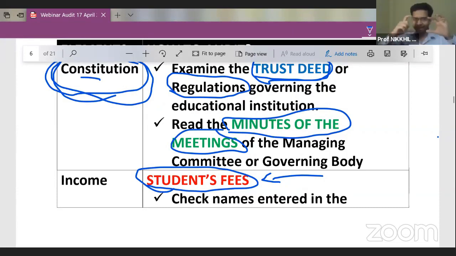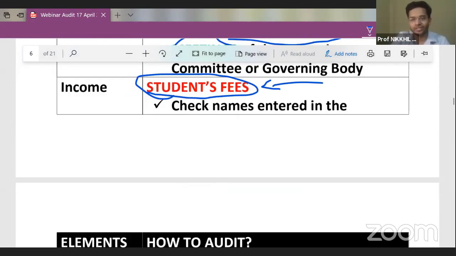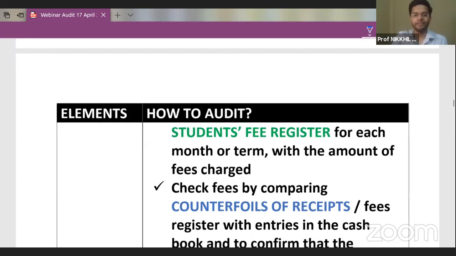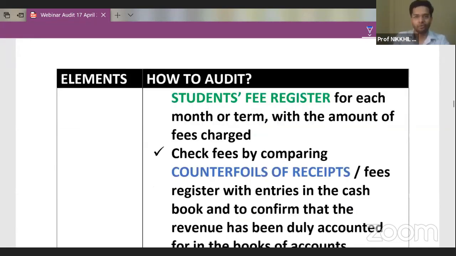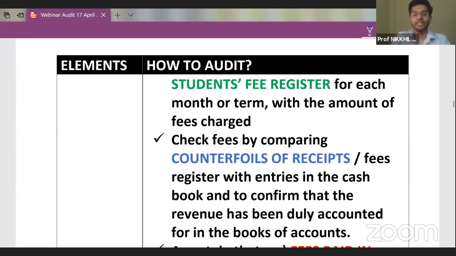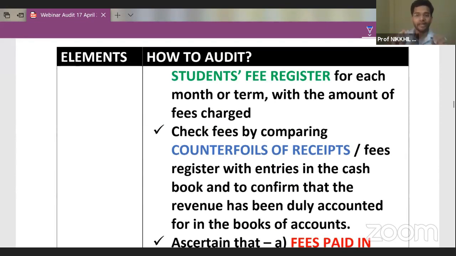So let's see. Check the names entered in the student fee register for each month or term with the amount of fees charged. The first thing is that the student's fee register would have certain names. Just check that name and see what is the amount which has been charged from this particular student. Just see what is the fee amount per person and how many students are appearing in this term. Then check fees by comparing the counterfoils of receipts.